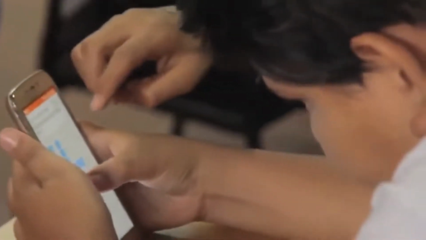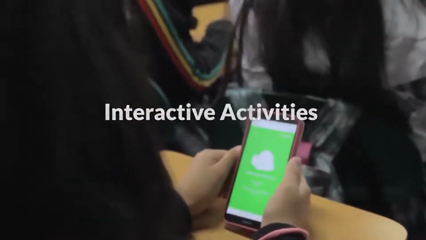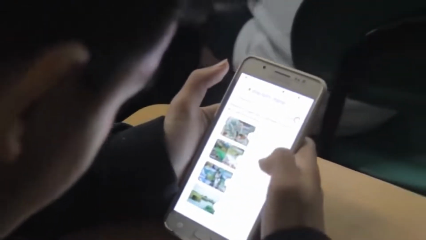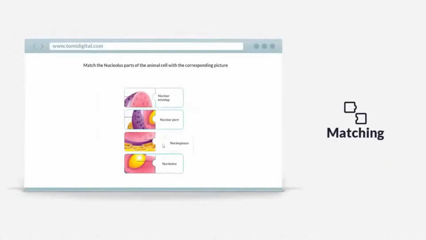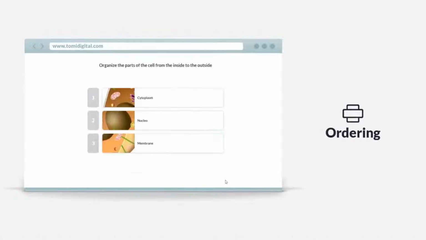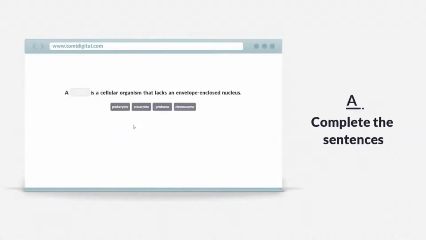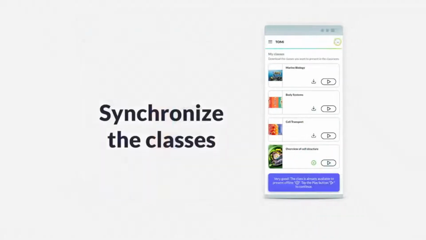You can add images, texts, and organize interactive activities in the form of competitions amongst your students. TOMi uses many types of questions, such as word searches, matching terms, true or false statements, multiple choice, and reordering or completing sentences. Synchronize your favorite classes from the TOMi Digital application on your cell phone and take them to class with you.